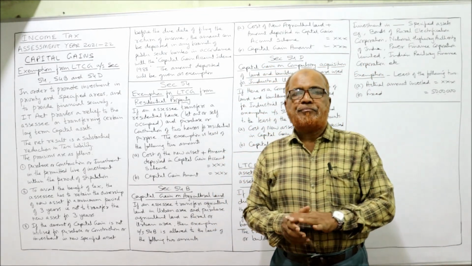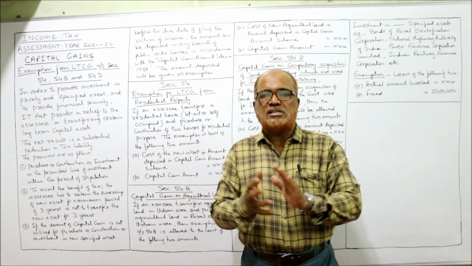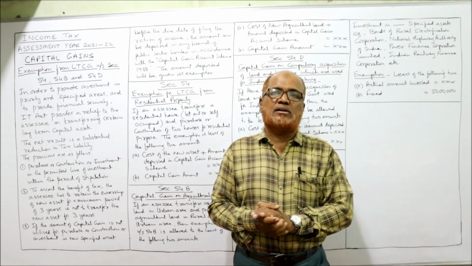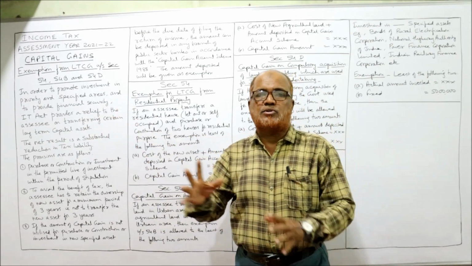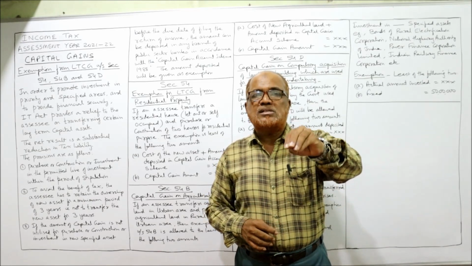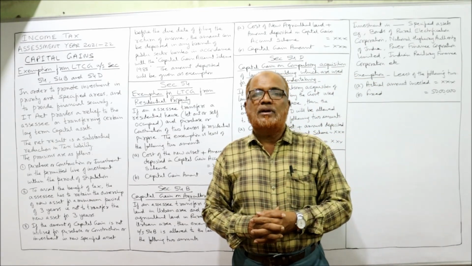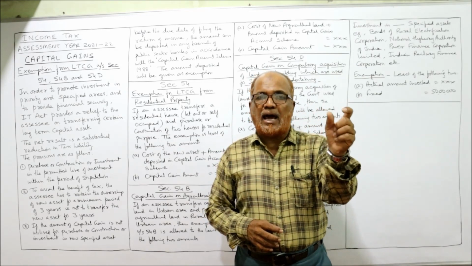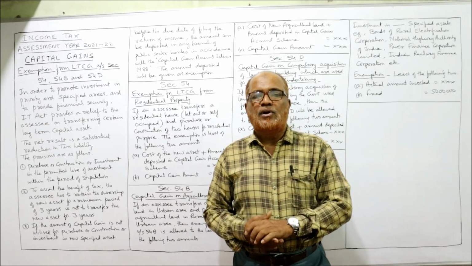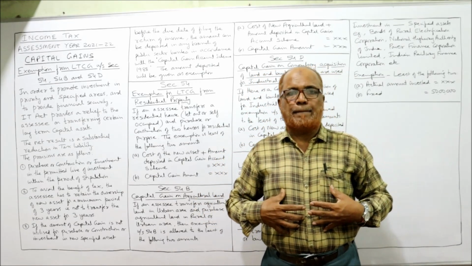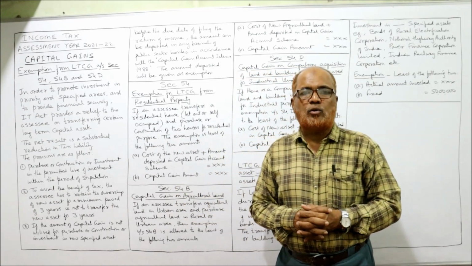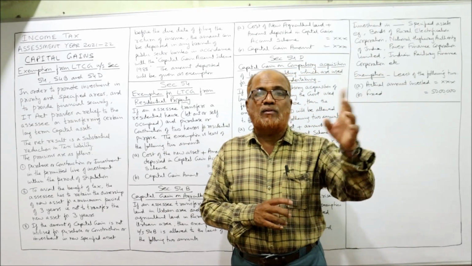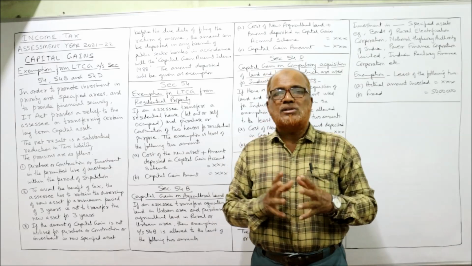Now, see carefully here. If an assessee has not purchased any asset, not constructed any asset, not made any investment, but still he can get the exemption, provided he has to deposit the capital gain amount in a public sector bank, in a scheme called Capital Gain Account Scheme 1988. For example, I have sold one building and got a capital gain of 5 lakh rupees. Long-term capital gain, I got 5 lakh rupees. I have to pay tax on 5 lakh rupees. So I want to reduce the tax liability.